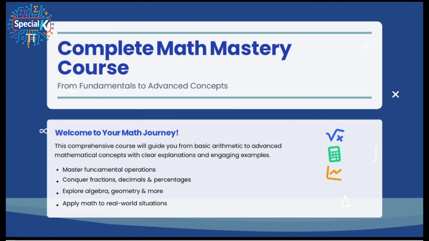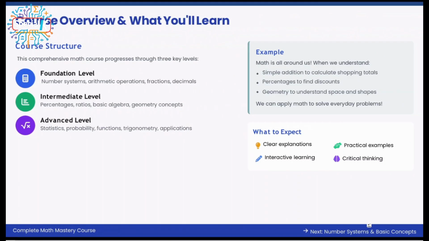and after that, for the next parts, we can have more advanced topics and talk about different kinds of topics and how we can implement the math itself. The first one I'm going to talk about today would be the foundation level.